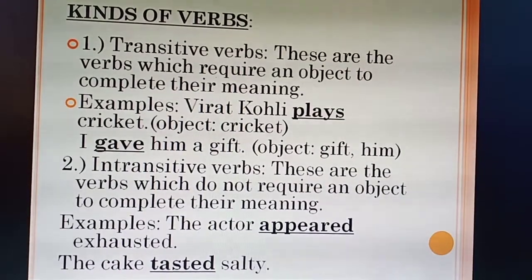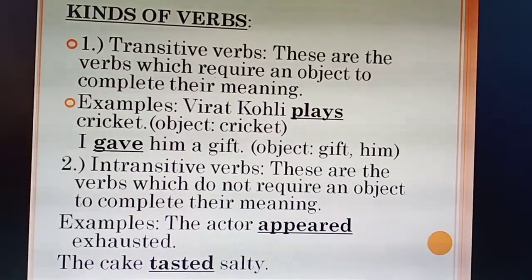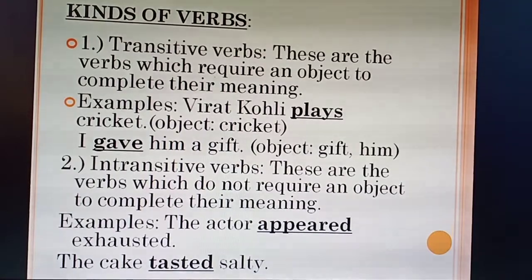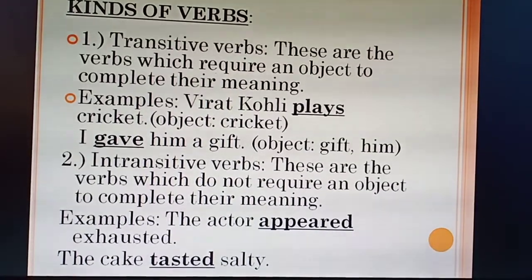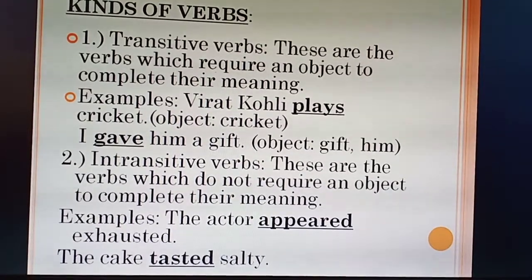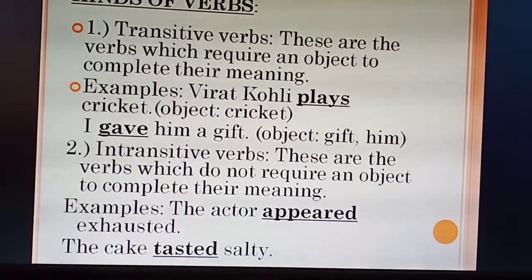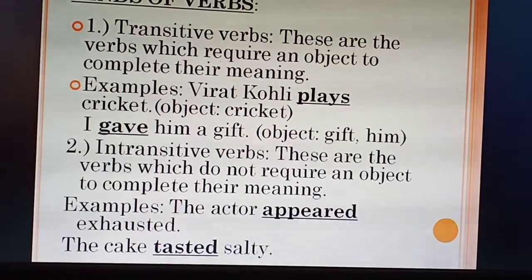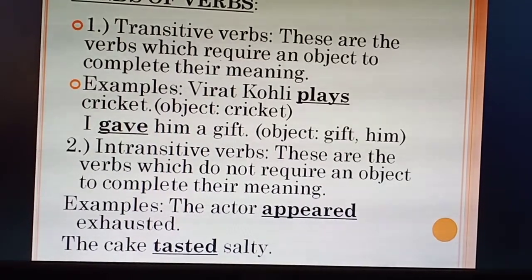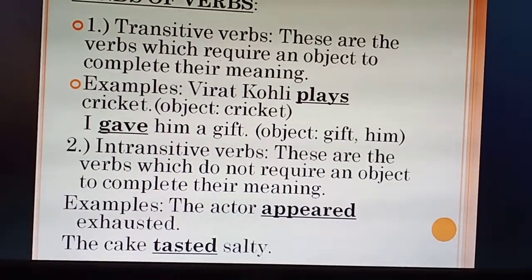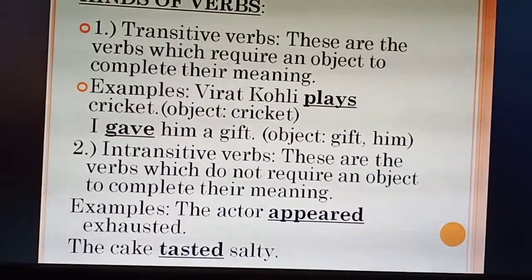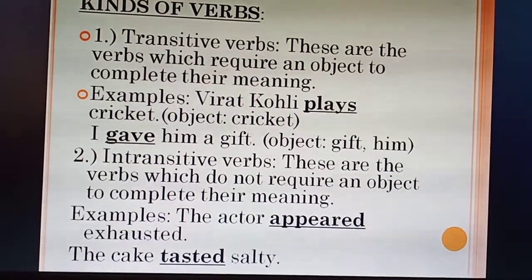First one is transitive verbs. These are the verbs which require an object to complete their meaning. It means that transitive verbs cannot be completed without an object. Examples are Virat Kohli plays cricket. Here plays is the verb and cricket is the object. So hence this is a transitive verb.